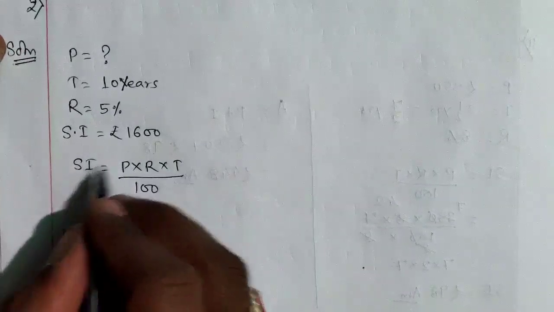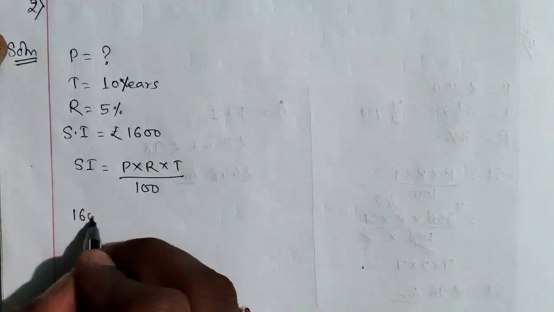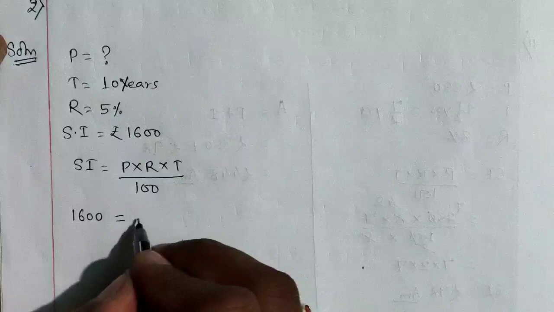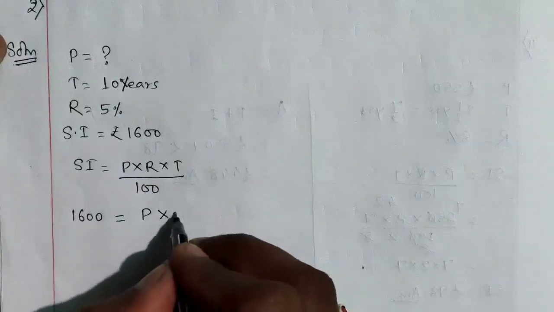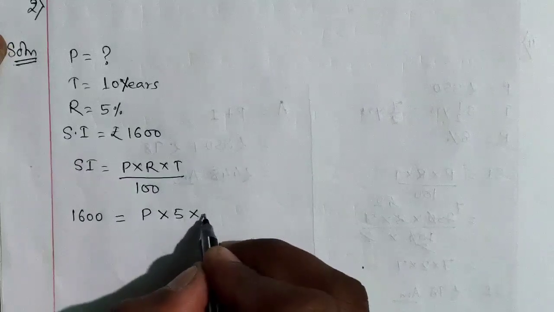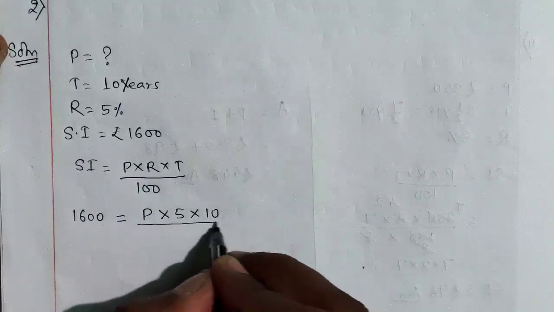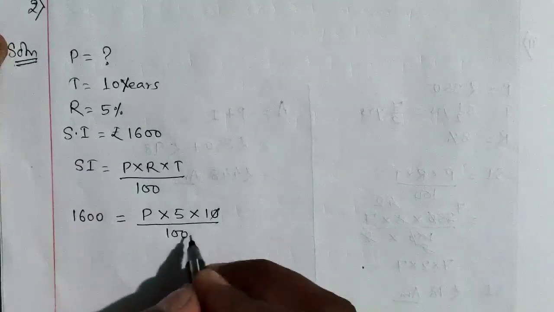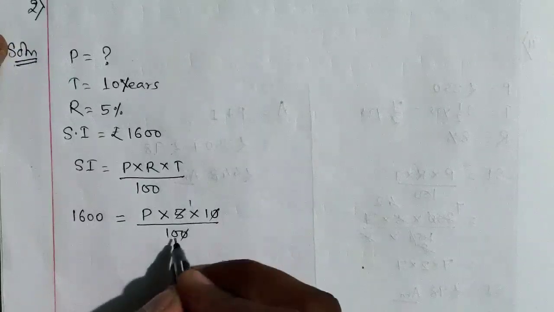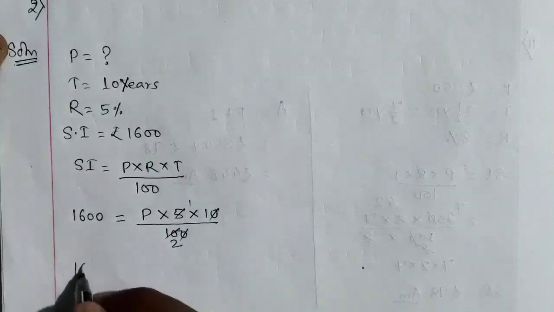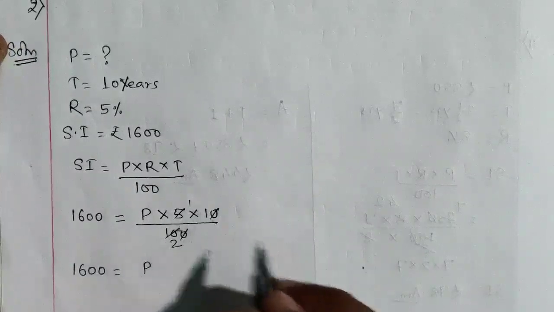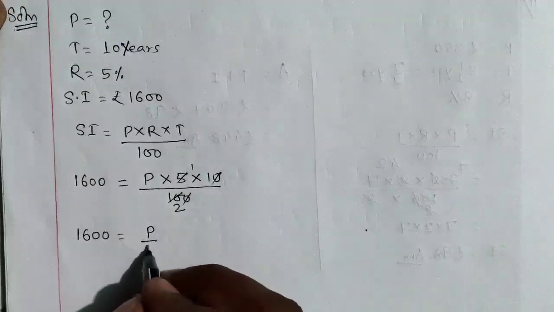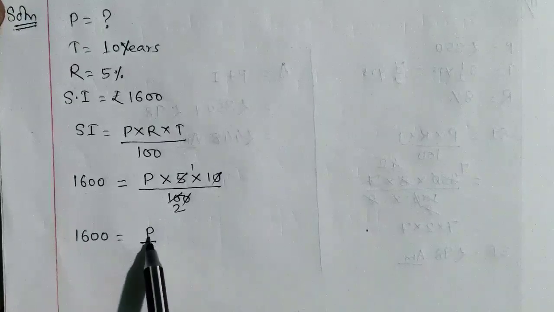Now in place of SI we know the value, that is 1600, is equal to, in place of principal let it be P because we don't know the value. In place of R we will put 5. In place of time we will put 10 divided by 100. 0 0 cancelled. 5 1 ja 5, 5 2 ja 10. In the next step we will write 1600 is equal to P. In the numerator part only P is left, divided by 2, and we have to calculate the value of P.